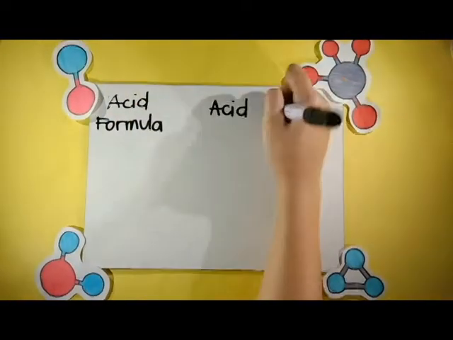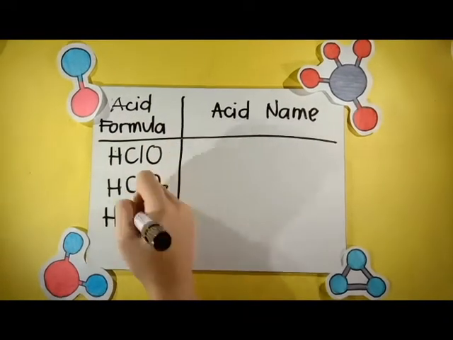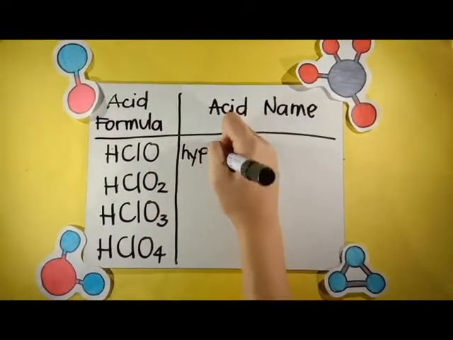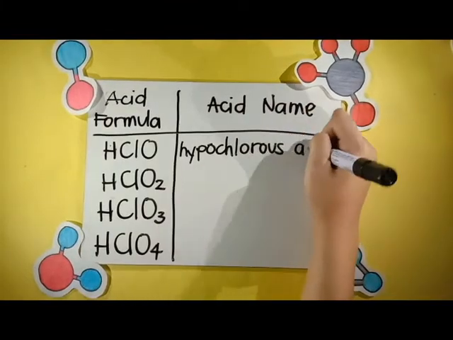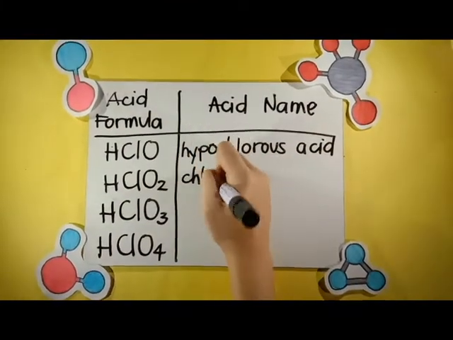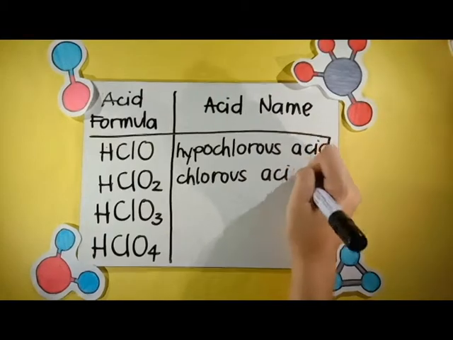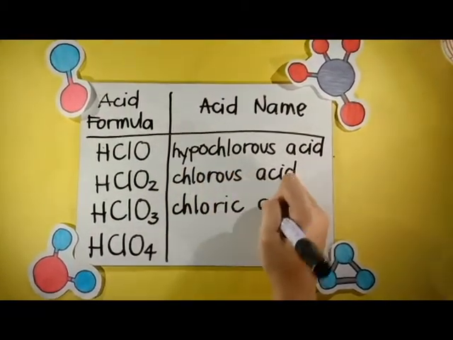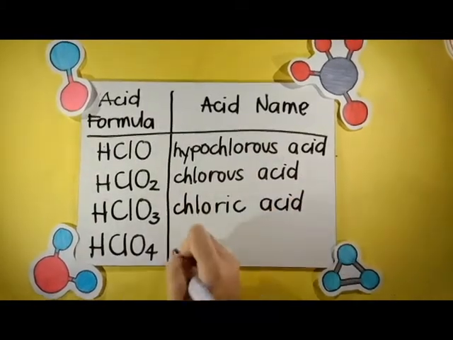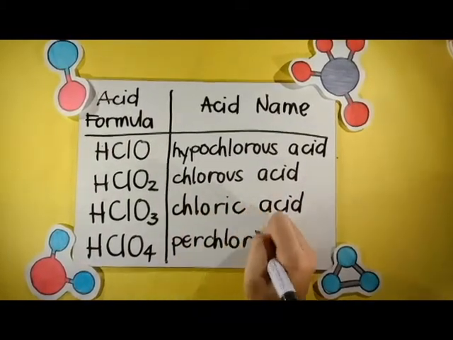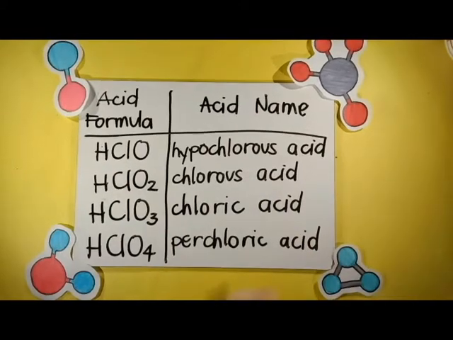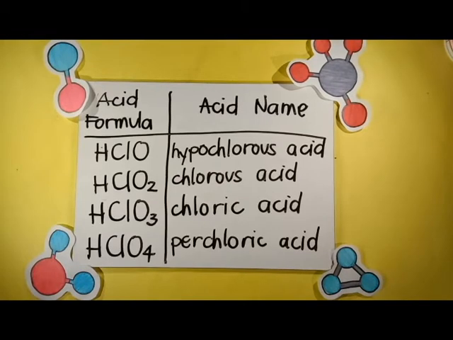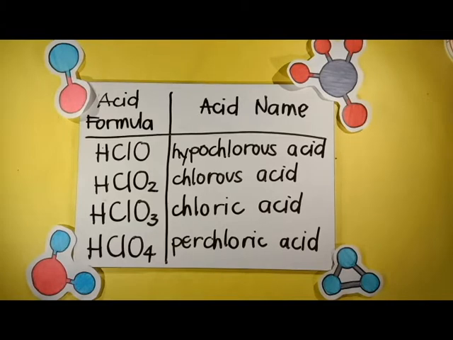For polyatomic ions containing hydrogen, you will first add the prefix hypo and the suffix -ous plus the word acid. For the second one, you will add only the suffix -ous plus the word acid. For the third one, you will add only the suffix -ic plus the word acid. And for the fourth one, you will add the prefix per and the suffix -ic plus the word acid. Following the same examples as the anion compounds, with each of them gaining more oxygen atoms respectively.